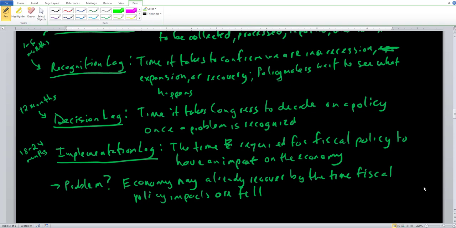And we're going to take a closer look at that in the next video. That's basically going to show us whether or not politicians really have the best interest in mind for the economy, or do they have the best interest in mind for themselves. So we'll go ahead and take a look at that next.